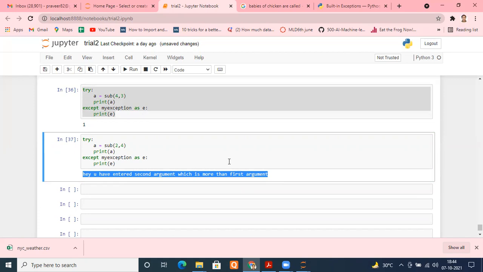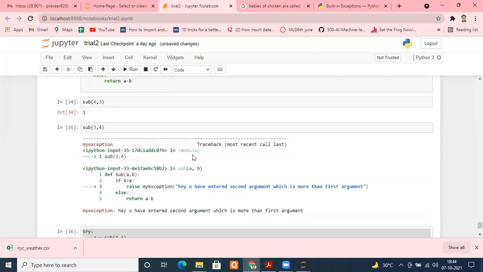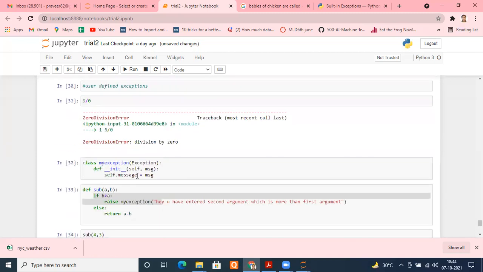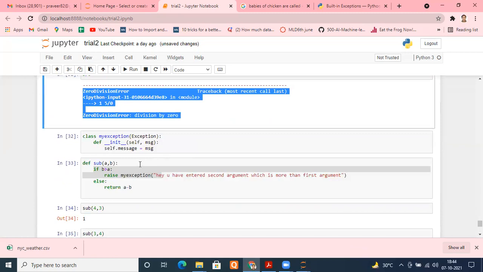If you are going into the data science field, I don't think you are going to use it. But I thought of telling you because you have just studied classes and objects in detail. You should know how we can create our own exception, how easy it is. This is an error you get normally, a zero division error. They have defined something like this. Now you get an idea how easy programming is. It's not tougher at all. Even if somebody wants to become a Python developer, they can dive a little deeper and become a good Python developer. Bigger things are not required if your basics are clear.